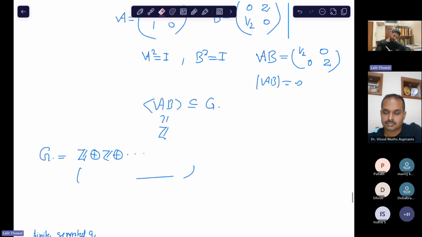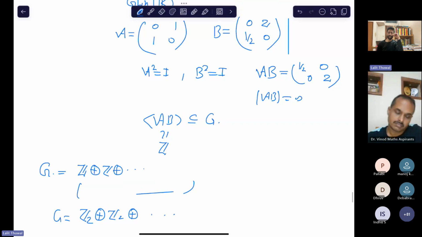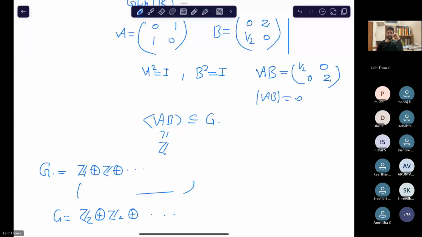Let me give you another question. First, can this group Z2 direct sum Z2 direct sum Z2 and so on be generated by finitely many elements? This is easier than the last one, right?